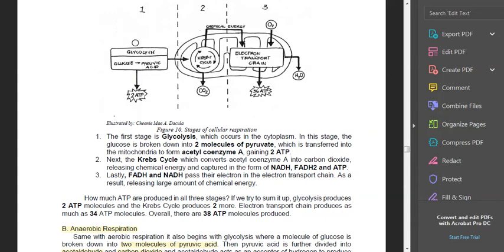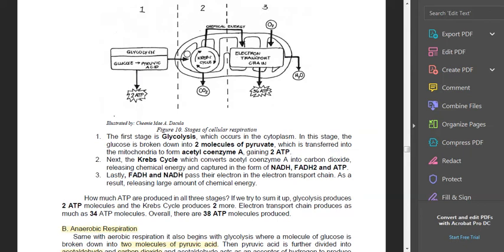The first stage is glycolysis, and again I apologize for the background noise. Anyway, the first stage is glycolysis, which occurs in the cytoplasm. In this stage, the glucose is broken down into 2 molecules of pyruvate, which is then transferred into the mitochondria to form acetyl coenzyme A, gaining 2 ATP.